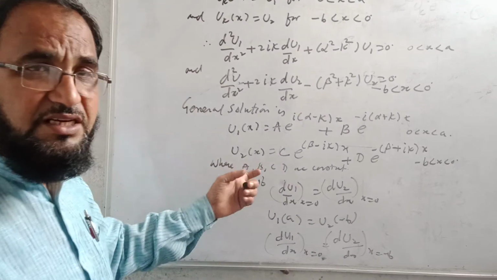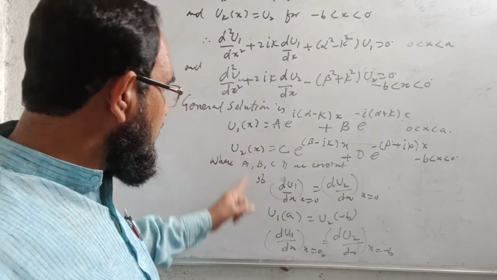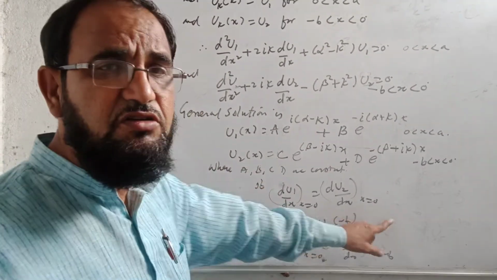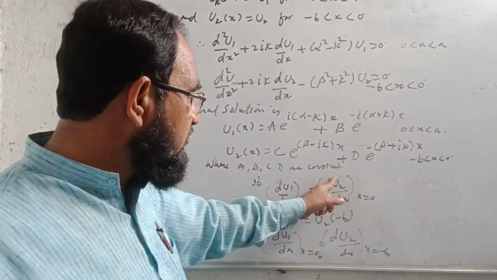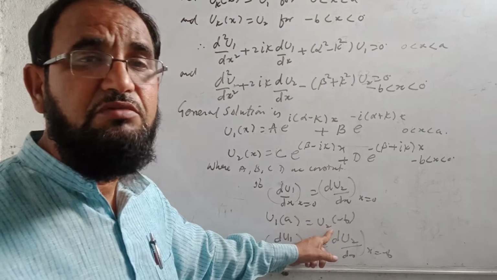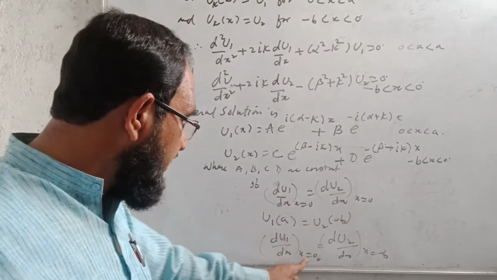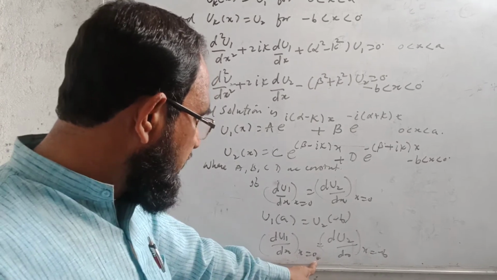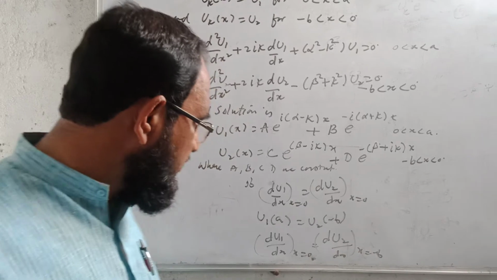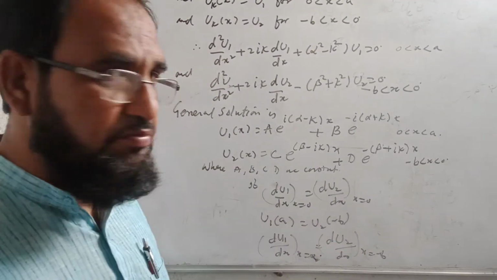Now a, b, c, d are the constants, and to find their values we have to go to the boundary conditions. The boundary condition is that when x is equal to 0, du1 by dx is equal to du2 by dx, and u1 of a will become equal to u2 of minus b. Therefore du1 upon dx at x equal to 0 is equal to du2 upon dx at x equal to minus b. This at x equal to a is x equal to minus b.